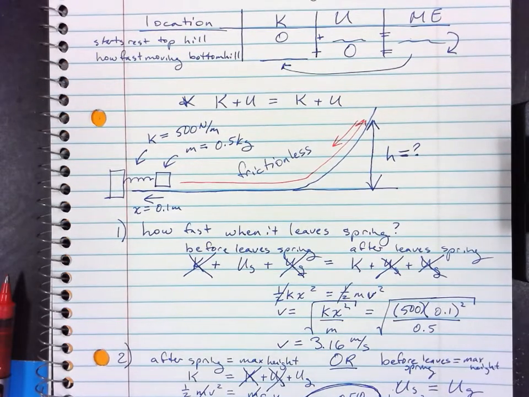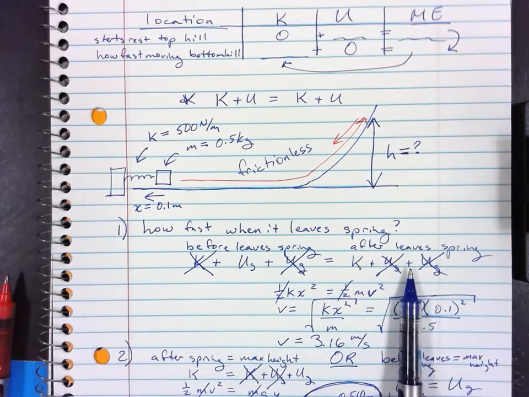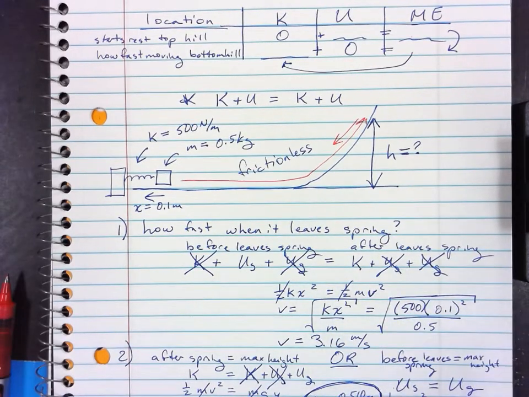So there are sometimes multiple ways to solve these problems. It's kind of how they're chosen. But in general, you need to pick a location where you know everything. And you need to pick a location where you're being asked about.